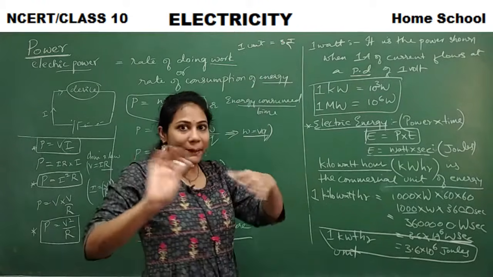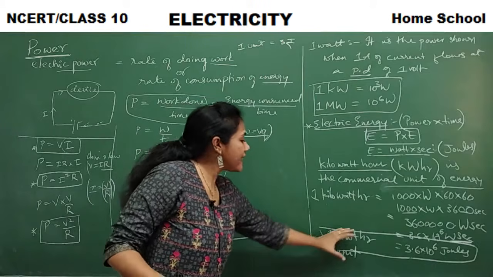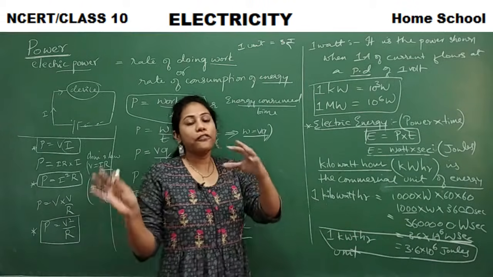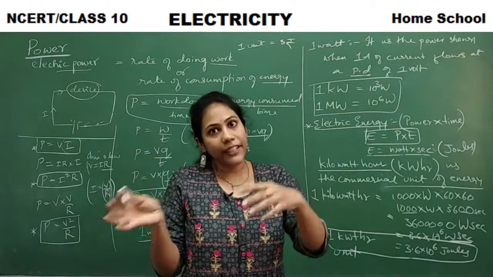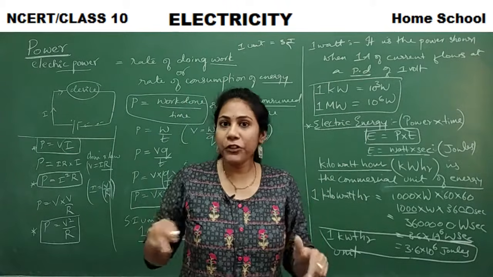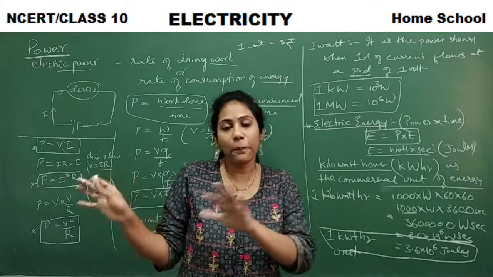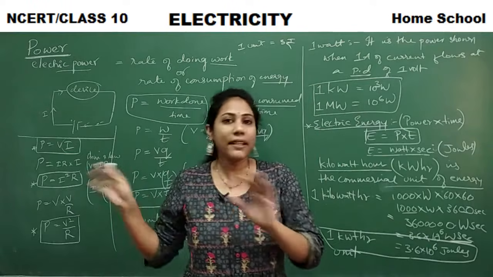Your meter will show how many units, how many kilowatt hours of energy your equipment has consumed, overall per month or per 2 months or per 3 months.